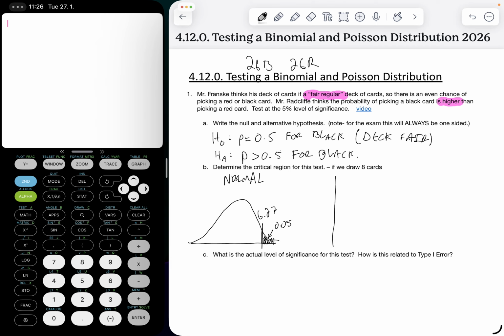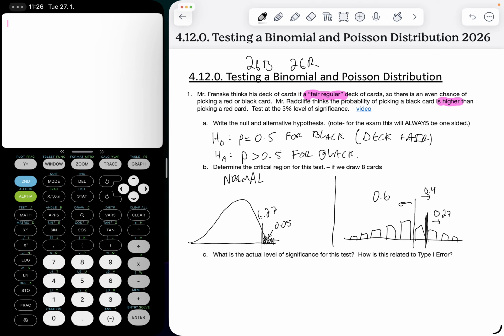But the problem is it's discrete. This is not a continuous distribution. So we're going to get a specific number of black cards. We can only get 0 or 1 or 2 or 3 or 4 or 5 or 6 or 7 or 8 black cards. And it's possible that if we cut off after 4, the probability on the left side may be, I'm going to make these numbers up, something like 0.6, and on the right side, it's 0.4. And if you cut off after 5 cards, maybe the probability to the right is like 0.27 or something.